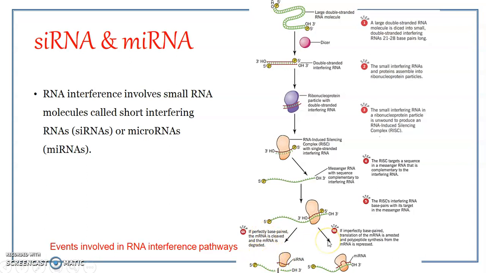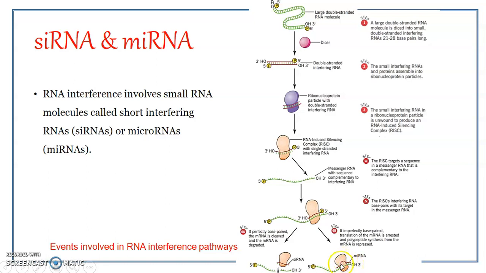But on the other hand, there is a situation where the sequence on the single-stranded interfering RNA may not be exactly complementary to the sequence on the mRNA. So here the base pairing may not be perfect, it may be imperfect. You can see over here there is a folding, and this folding contains a sequence which is not complementary to the sequence on the mRNA.